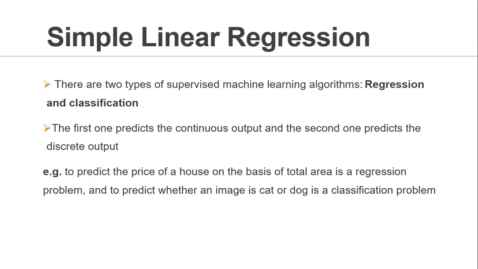Or let's take one more example. Let's say out of an image, you are trying to predict what is there inside the image. Now in prior, we already know that it can be either a cat or a dog. So here we have just two possibilities available in the output. So it's called a classification problem. We are not dealing with anything which is less than cat or greater than cat or something in between cat and dog. But we have two discrete, unique possible output categories. Either it will be a cat or it will be a dog only. And that is called a classification problem.